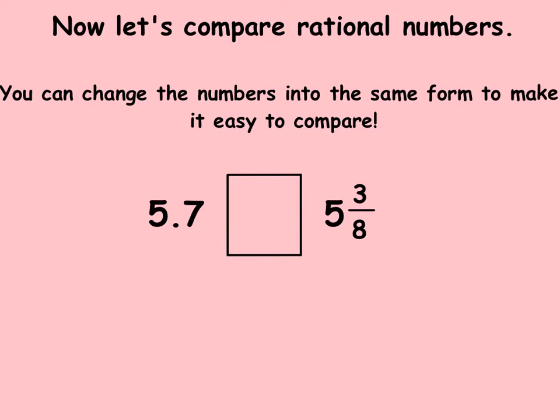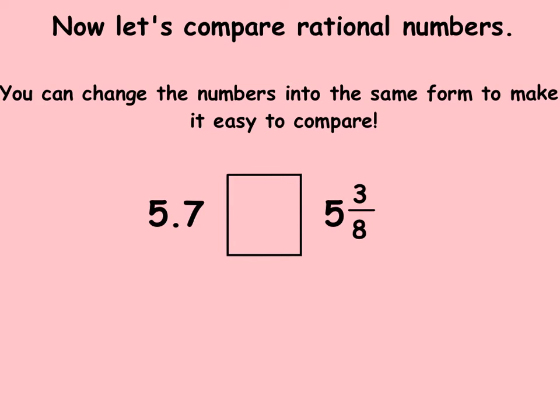Okay, now let's go ahead and move on to the next part of our lesson. The next part is on comparing and ordering rational numbers. So here we have an example where I want you to say if the first decimal is less than, greater than, or equal to the mixed number on the right-hand side. So you are familiar with how to change fractions, decimals, and percents into one another. So what I'd like you to do is change both of these so that they're in the same form, and then go ahead and put an answer in the middle.